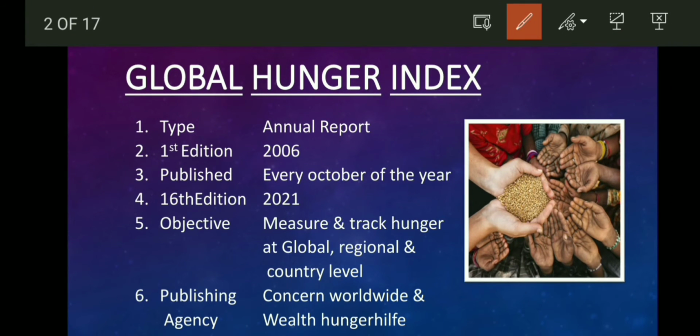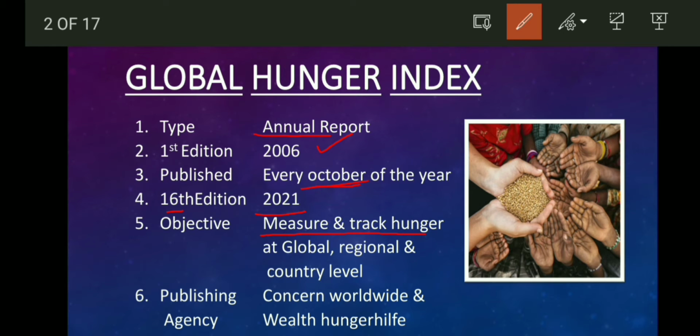So let's see the static features of the Global Hunger Index report. First is type. Its type is annual, which means it is published once a year. The first edition of this report was published in 2006, and this time, in 2021, it was the 16th edition. The unique thing about this report is that it is published every October. The objective of this report is to measure and track hunger at global, regional, and country level.